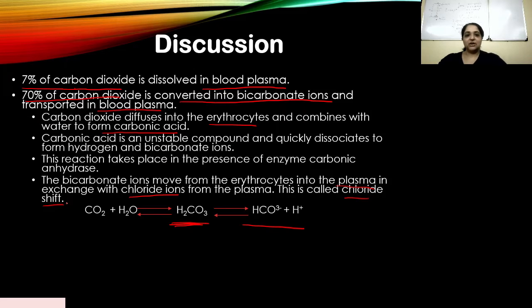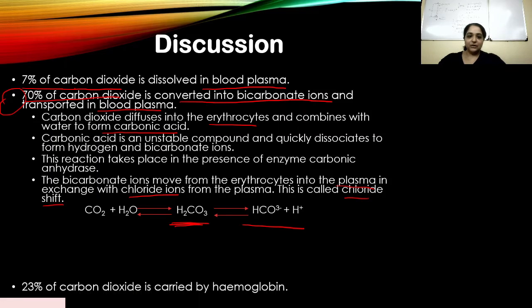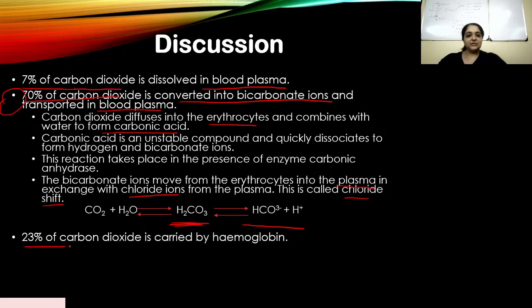Okay, so 70% of carbon dioxide is converted into bicarbonate ions and transported in the blood plasma, and we have 23% of carbon dioxide which is carried by hemoglobin. So this was direct. You needed to remember these facts. This part is very important. This thing keeps appearing over and over again. You need to understand how this system works, how the CO2 is transported. I hope you've understood. We move on to the next question.